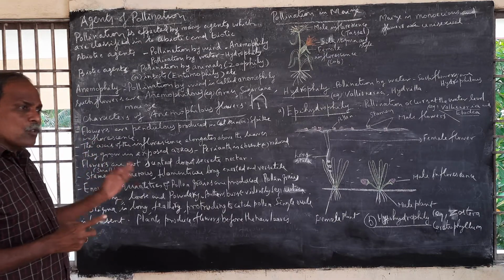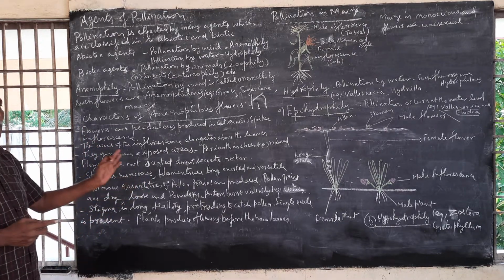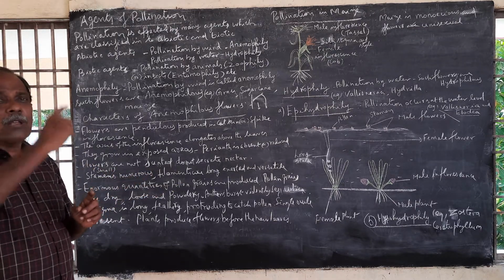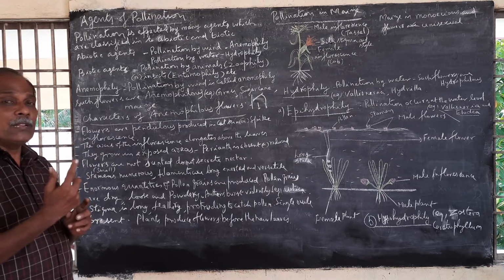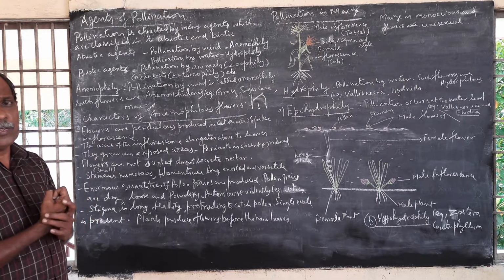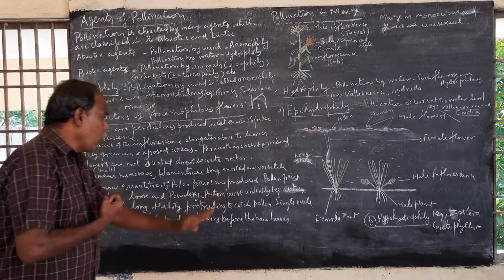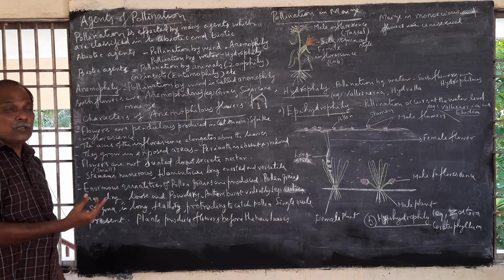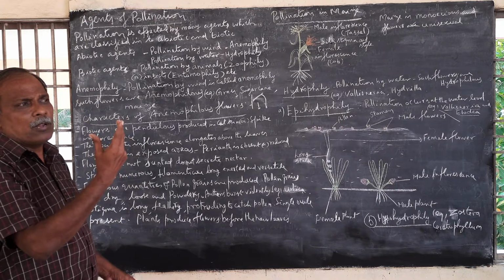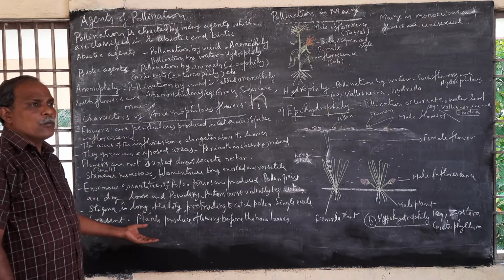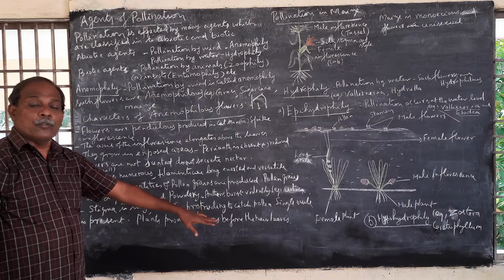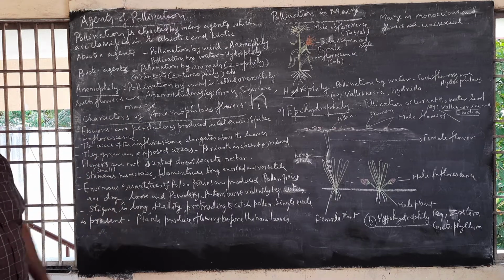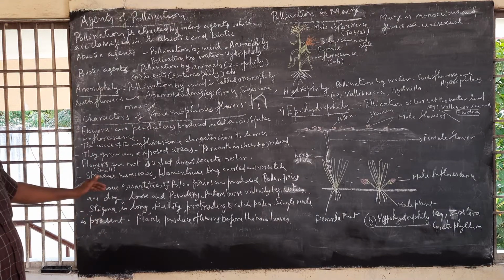The flowers are small. The stamens are numerous, with long, exserted, versatile filaments. The stigma is long and feathery to catch the pollen. A single ovule is present, and the inflorescence protrudes above the other structures. The main axis elongates, and the flowers are produced before the formation of new leaves, so that the pollen grains are not blocked. These are the characteristic features of wind pollinated flowers, anemophilous flowers.